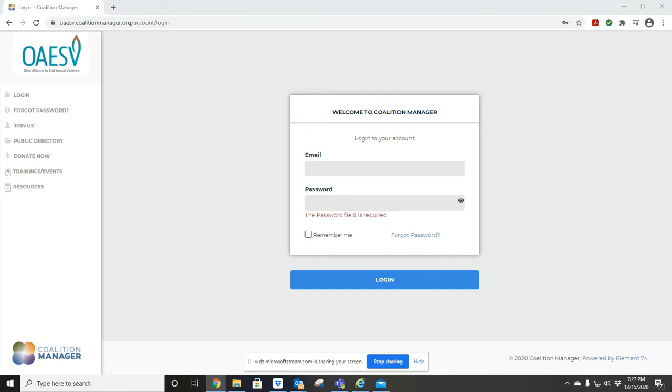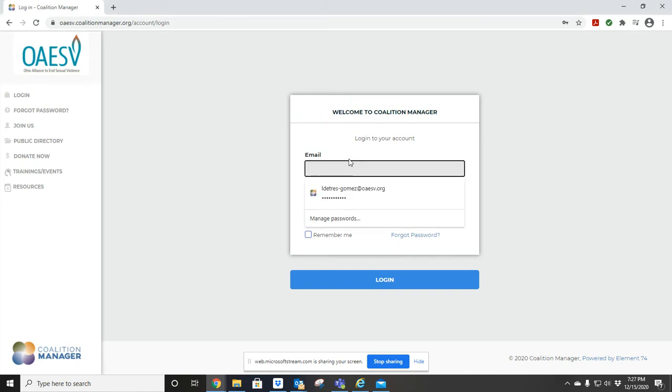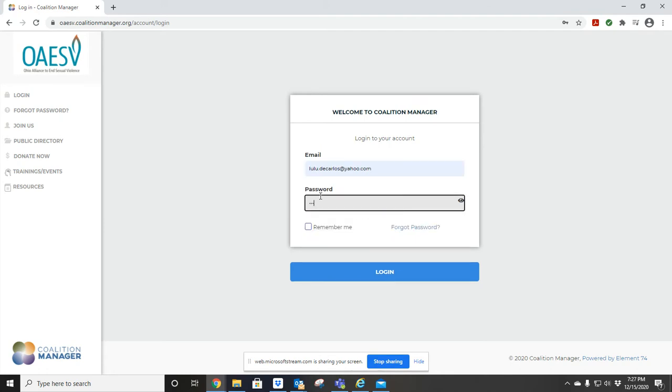You will have all received an email from OAESV or from Coalition Manager directly. On that email, you will have received your welcome letter. On that welcome letter, we are providing you with your username and with your temporary password. You want to go ahead and go to oaesv.coalitionmanager.org. On there, it's going to take you to this screen. You want to go ahead and put in the username that you were provided, and you also want to go ahead and put in there the temporary password that you were given.